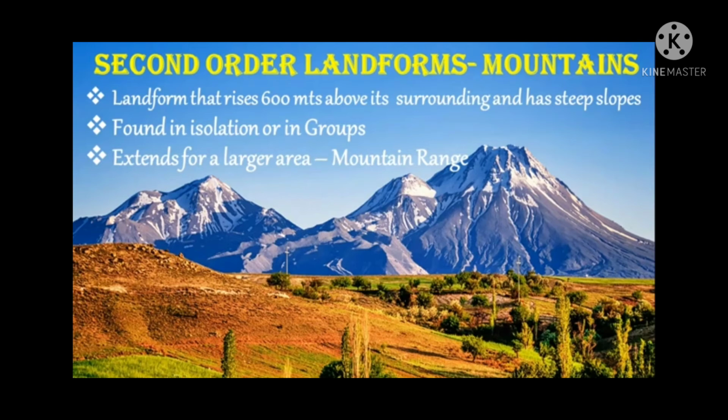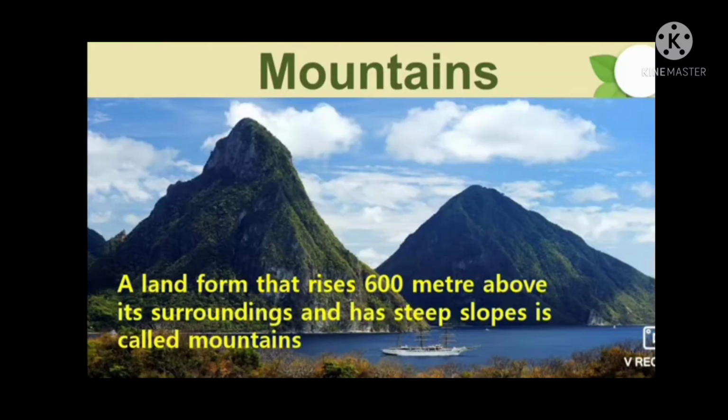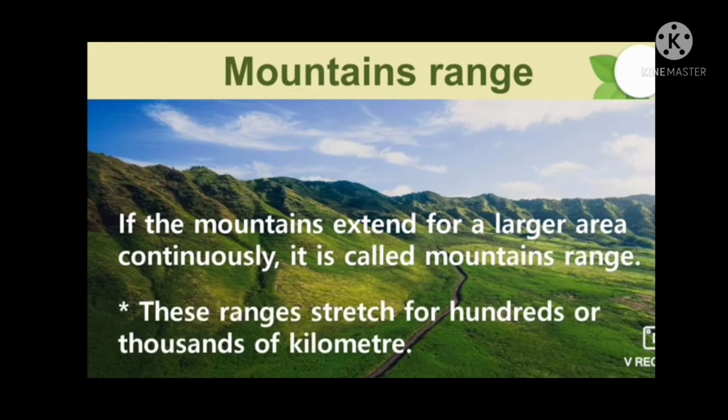Next, second order landforms. The second order landforms are categorized as mountains, plateaus, and plains. Mountains: a landform that rises 600 meters above its surroundings and has steep slopes is called a mountain. Mountains are found in isolation or in groups. If the mountains extend over a larger area continuously, it is called a mountain range. These ranges stretch for hundreds or thousands of kilometers.